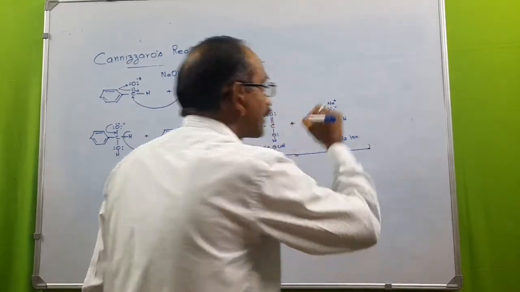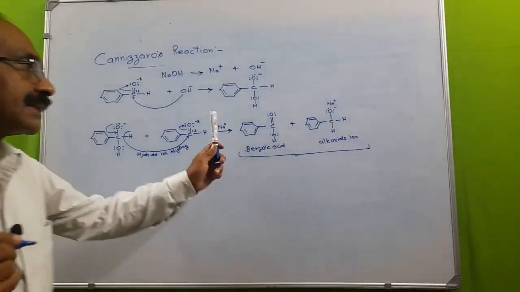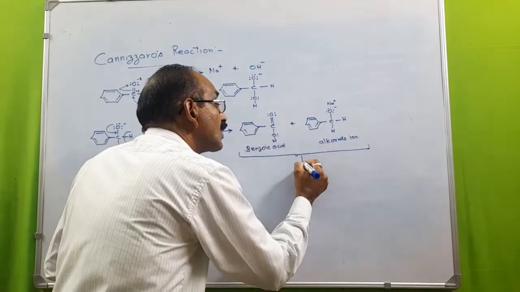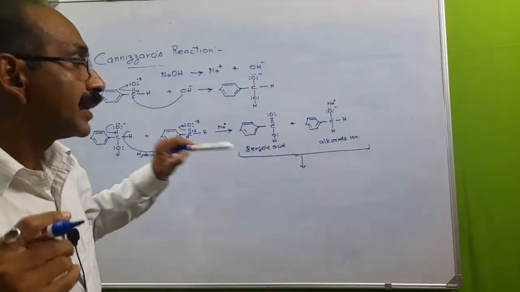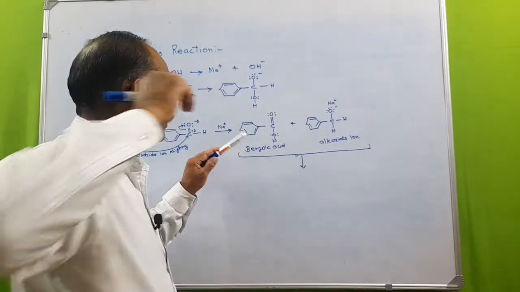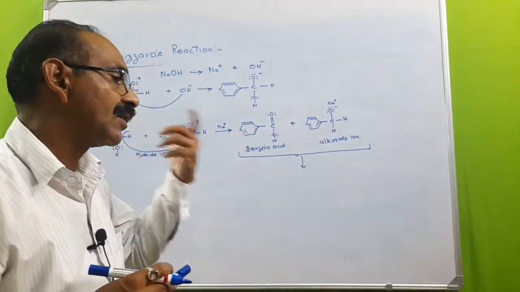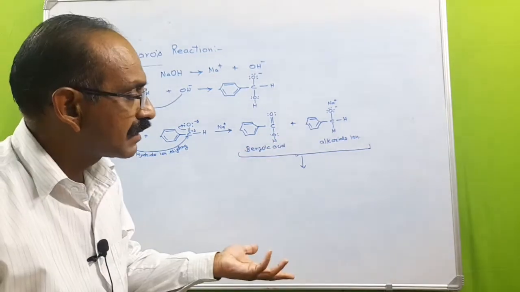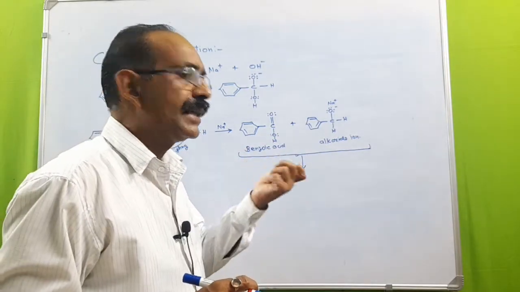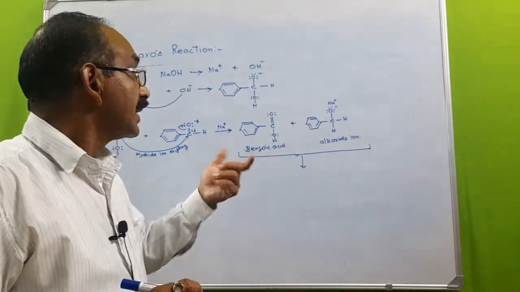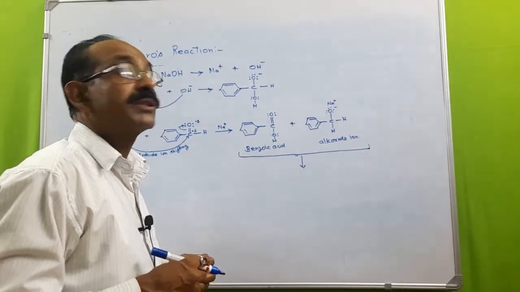Now what happens here? There's a rule that whenever this type of condition arises, here benzoic acid is obtained along with the alkoxide ion, and we know that the alkoxide ion is very less stable in comparison to the carboxylate ion.